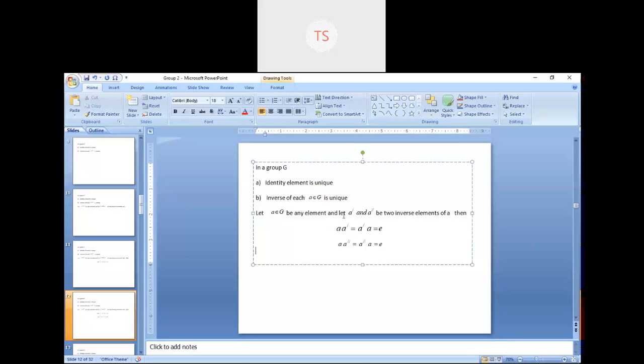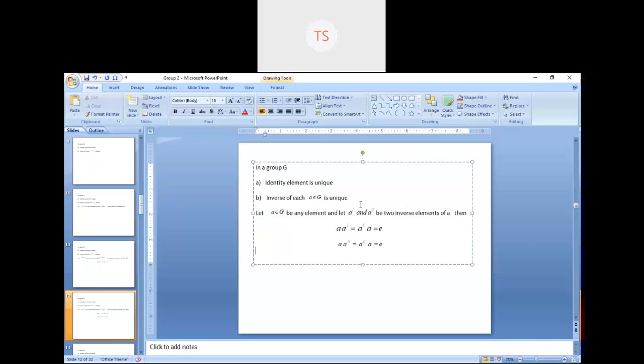We have assumed that A has two inverses. So that's why we are getting a contradiction. So our assumption is wrong. That means A must have only one inverse. That means the inverse of each A is unique. Okay.